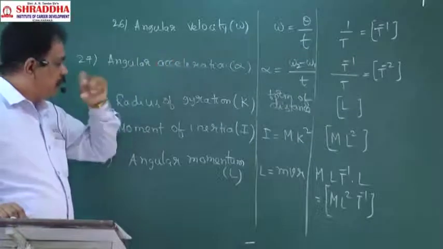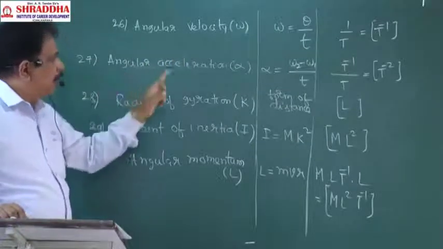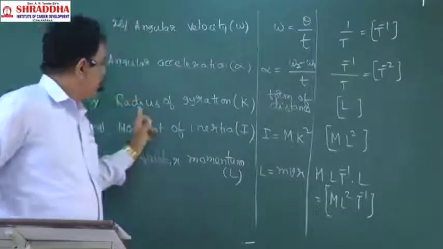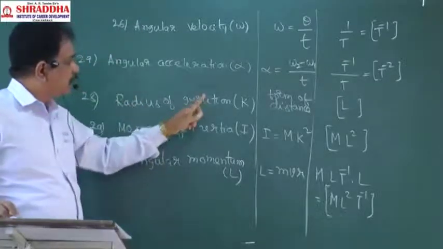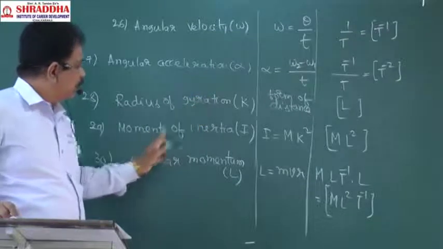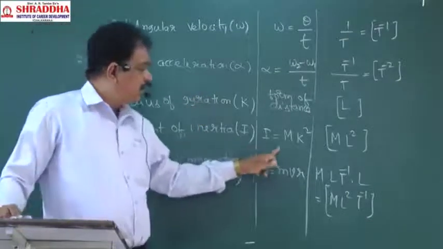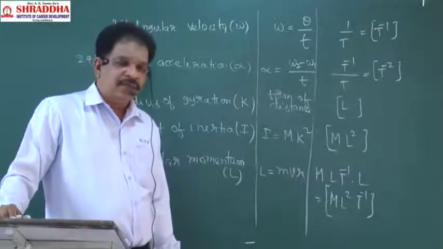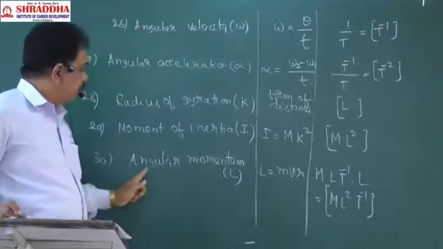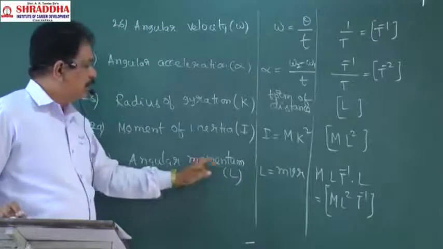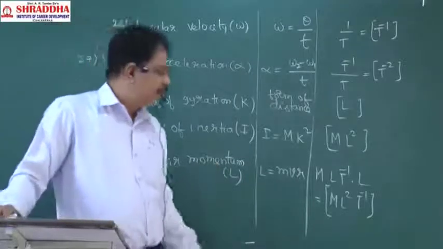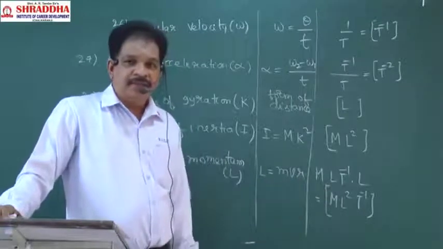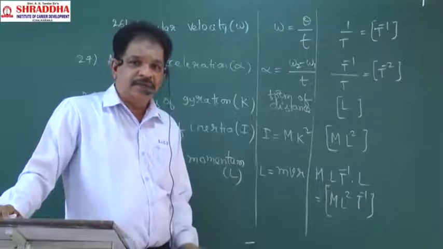Angular velocity, t power minus 1; angular acceleration, t power minus 2; radius of gyration, L; moment of inertia, formula mk square, dimensional formula M L square; angular momentum, indicated by the letter L, and its dimensional formula is M L square t power minus 1.